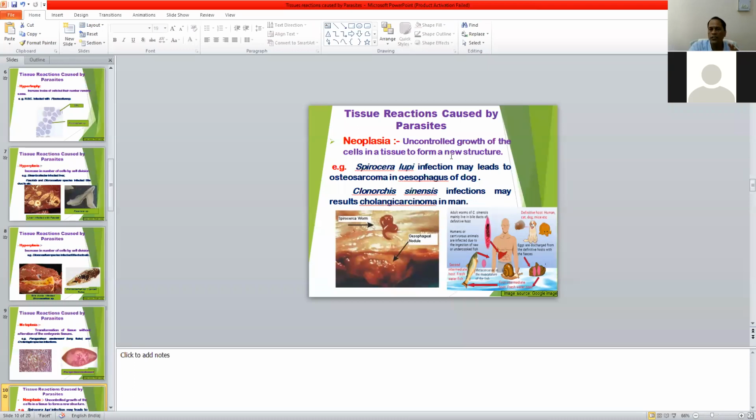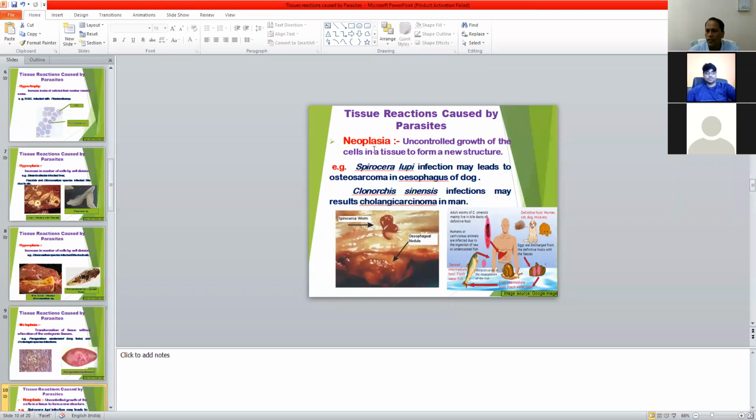Uncontrolled division of cells in a tissue forms a new structure, that is a tumor. Neoplasia is of two types: benign tumor or malignant tumor. In parasitic infection, generally benign tumors occur. In the case of a benign tumor, metastasis does not occur.